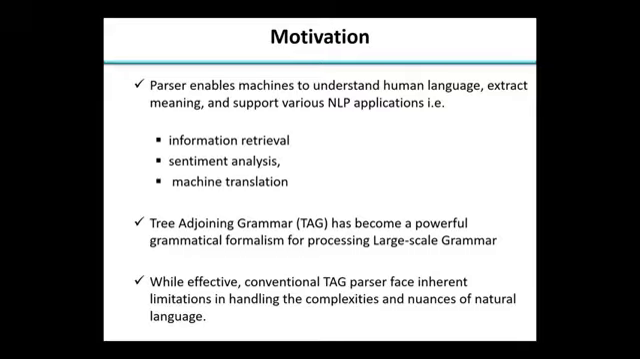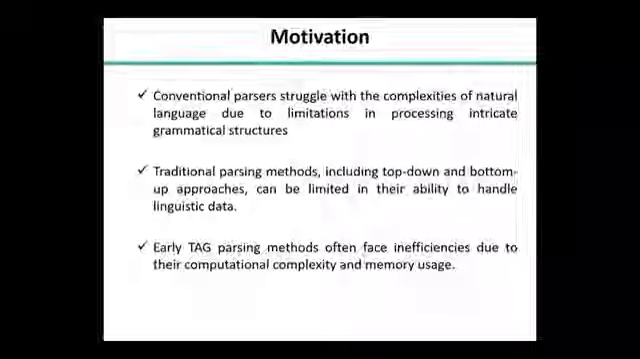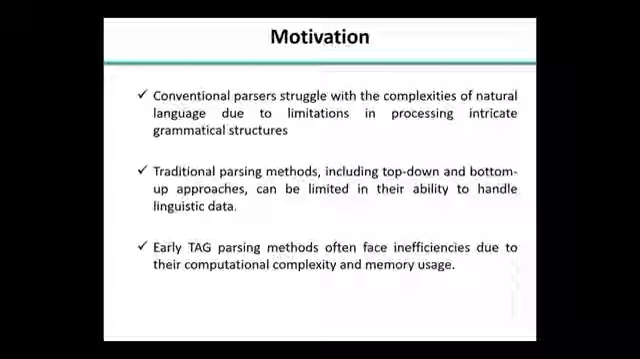So what are the reasons for doing research on TAG? While traditional TAG is powerful, there are some limitations in handling the complexity and nuances of natural languages. We have analyzed various Indian languages, and also English and European languages, and we came to the conclusion that there are nuances of the language that the parser is currently not able to handle. Traditional models are basically top-down and bottom-up approaches, left to right. This is the parsing process.